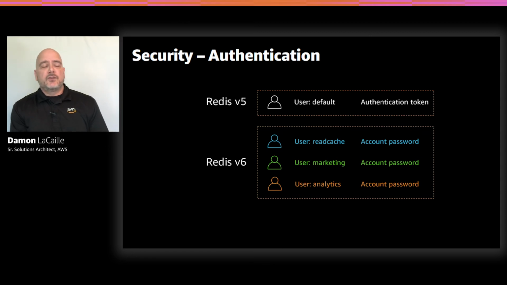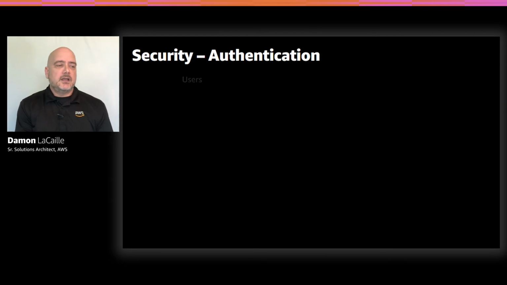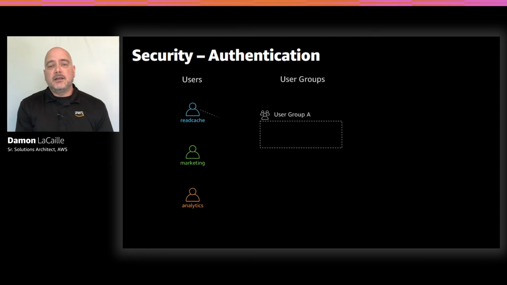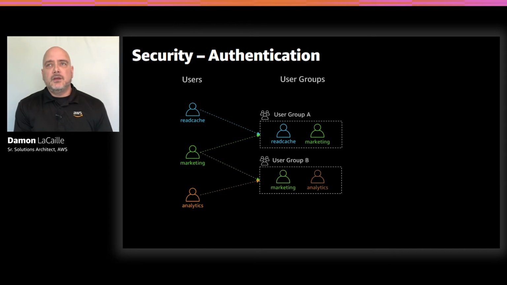Now, if we take those 3 users that we just created, read-cache, marketing, and analytics, and we create user group A, we can assign specific users to this user group. Here we're going to assign the read-cache user and the marketing user to user group A. Next, we're going to create user group B, and in this user group, we are going to assign that marketing user, again, to user group B. And we'll also assign the analytics user to user group B as well. So you can tell here that a user can be assigned to multiple user groups.